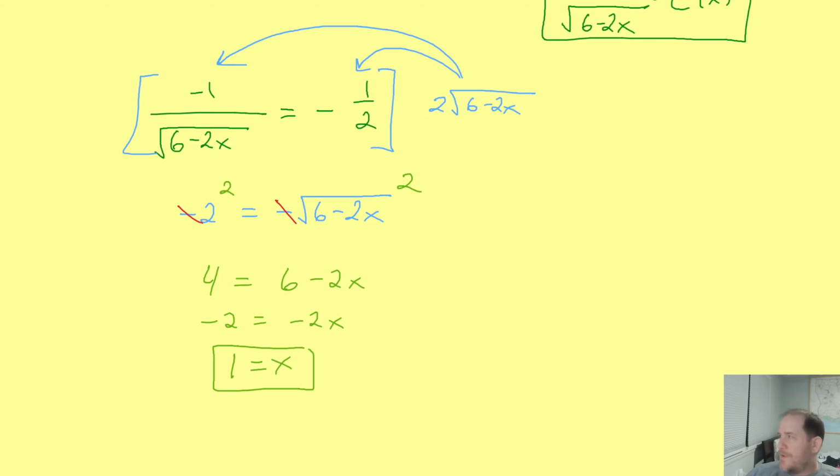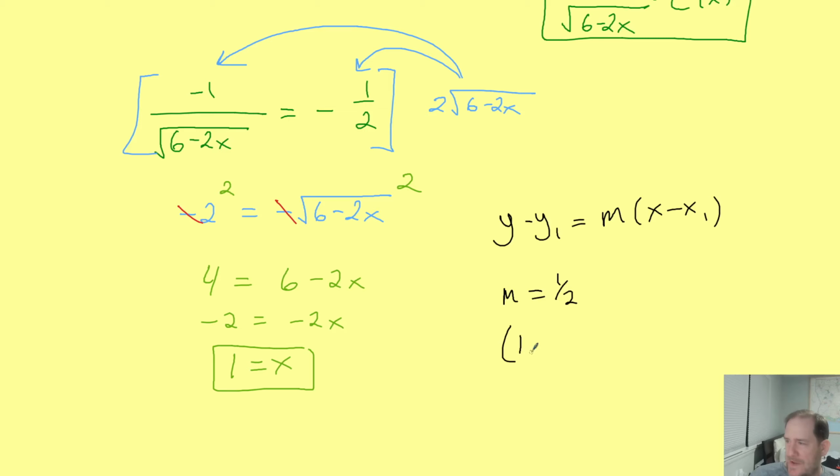And the way that we write equations of tangent lines is by plugging into y minus y1 equals m times x minus x1. And we already knew that m was a half because we had to be parallel to the other line whose slope was a half. After a whole bunch of work, we just figured out that the x coordinate of our point of tangency has to be 1. So the only thing we're missing now is the y coordinate, and that should be pretty easy.